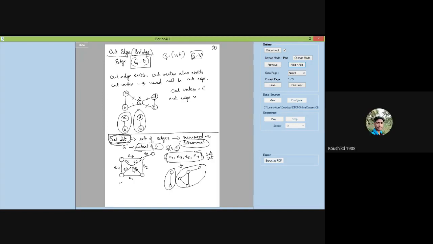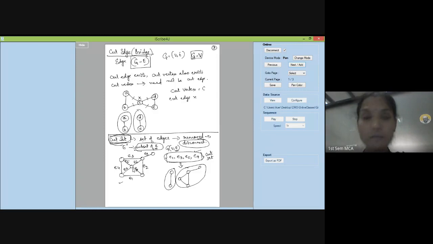So there will possibly be a question where they'll give you a graph and then ask you to find out the cut vertex and cut edges and all that. In that case, they will give you a graph. If they're asking you to write a definition, then they may not give one. Now you have to write the definition and support it with an example graph. That is always better. It fetches more marks and clarity.